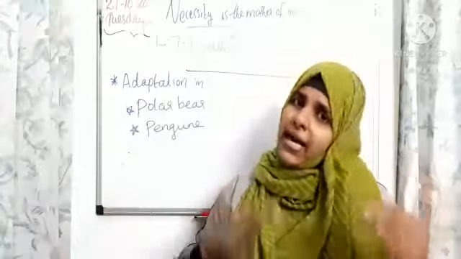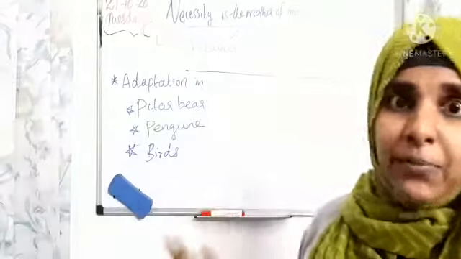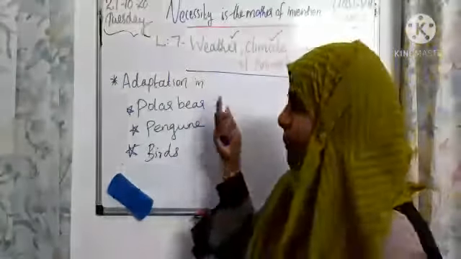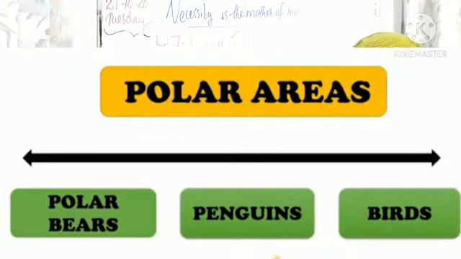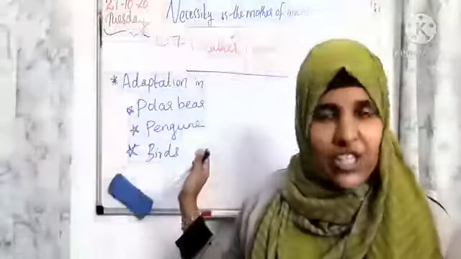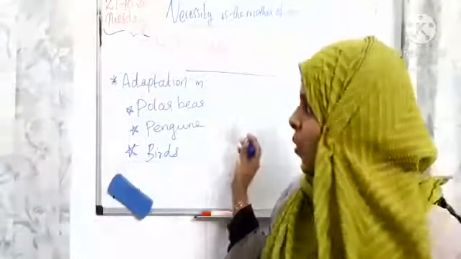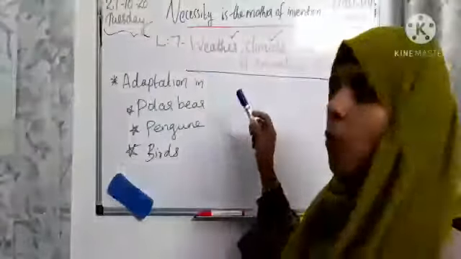That we call adaptation. So now I am going to teach you about different adaptations of the polar bear, penguin and birds. These live in polar regions, like Iceland, Norway, Sweden, Greenland. So we have to check one by one.